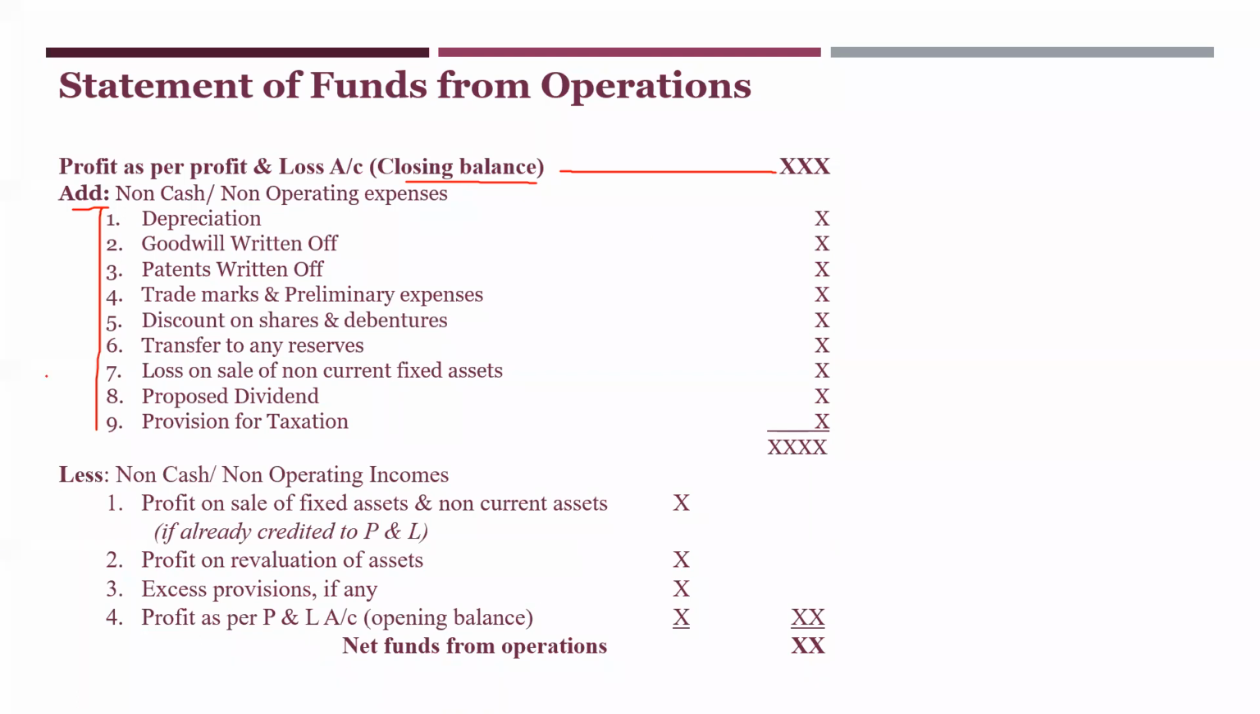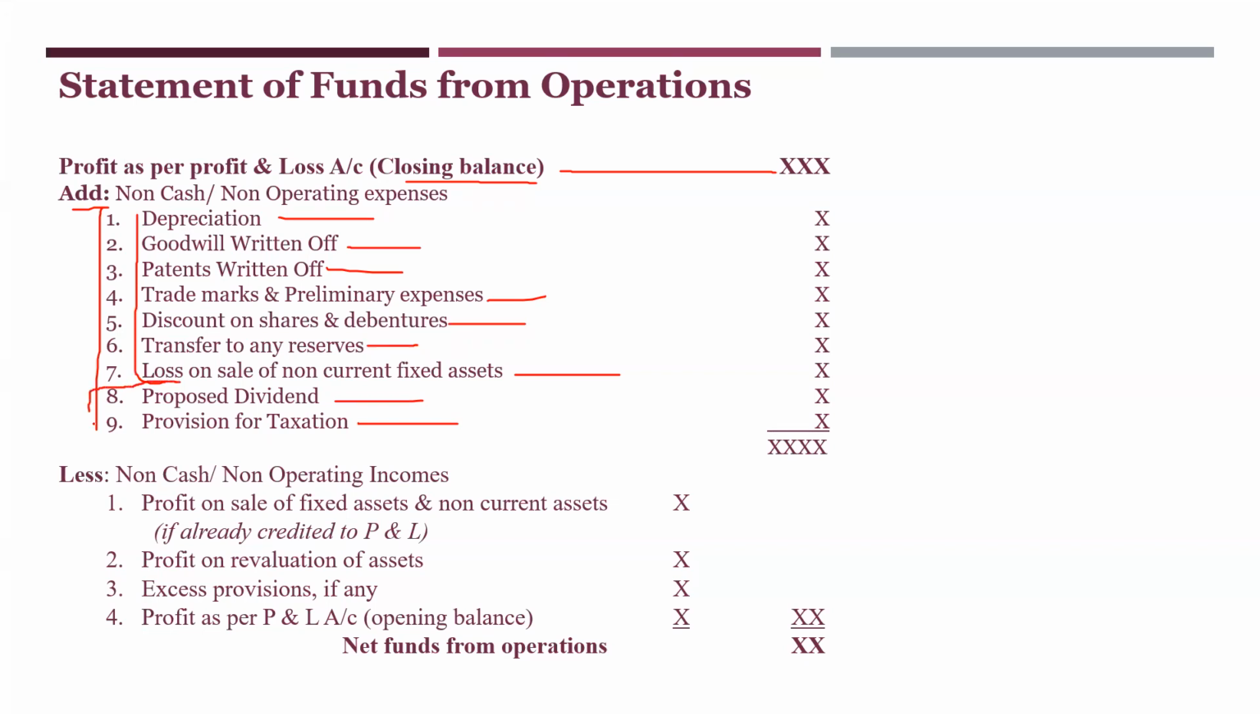Depreciation, add back. Okay. Goodwill written off, add back. Patents written off, add it. Trademarks and preliminary expenses, you have to add it. Discount on issue of shares and debentures. Discount kottiri ashte, funds in baralla hogalla. Transfer of any reserves, add back. Loss on sale of non-current fixed assets. Proposed dividend, provision for taxation. You see, these are normal first time entry it is, so you can take it here.